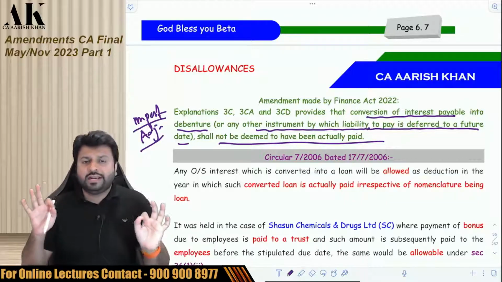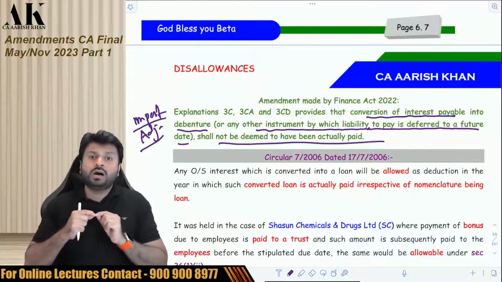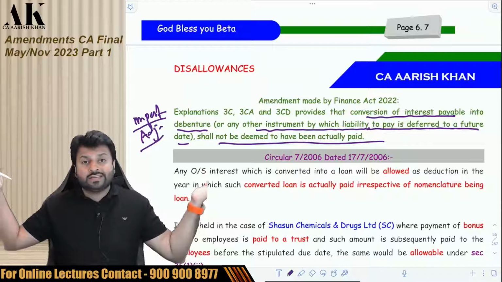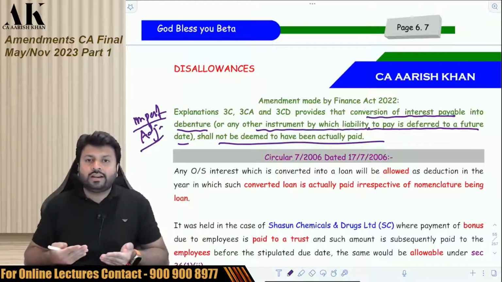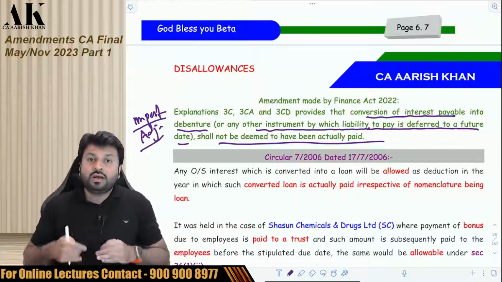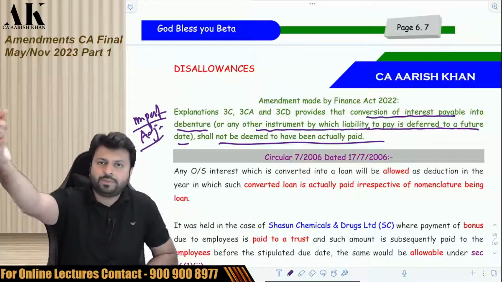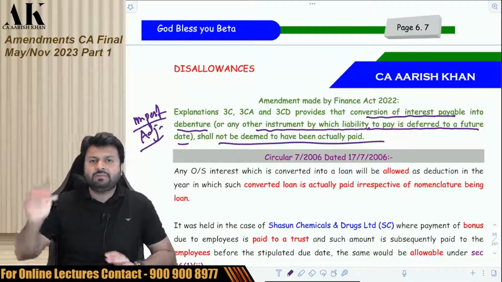Conversion of an outstanding interest into a new loan, not allowed since the very beginning, since 2006. Now conversion of an outstanding interest into a debenture is also not allowed. Yes, whenever that money of debenture will be paid to the customers, at that time we will allow you the deduction.